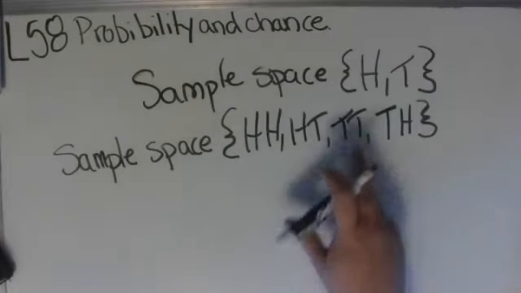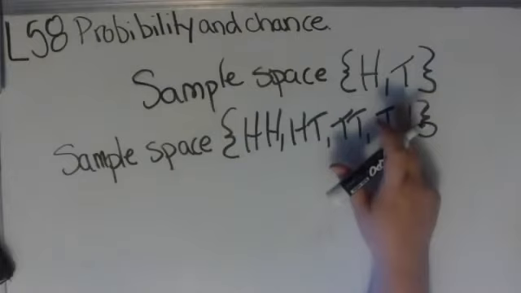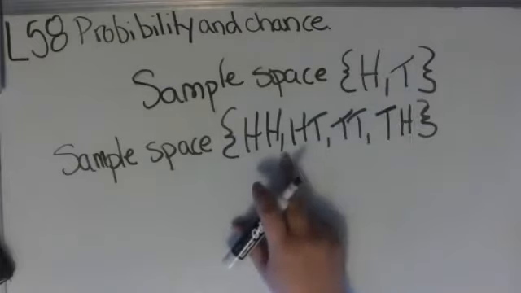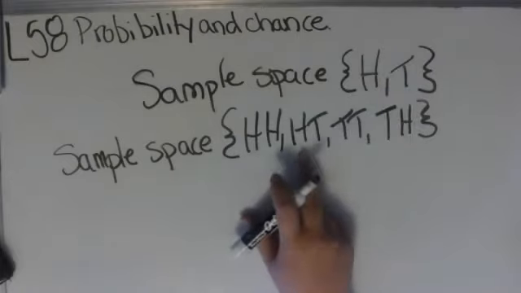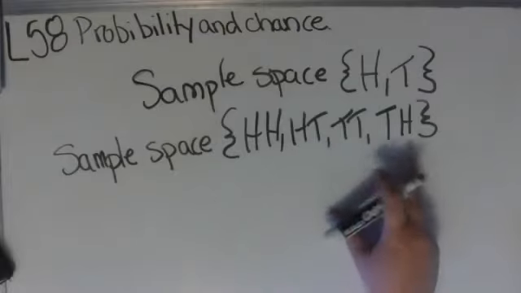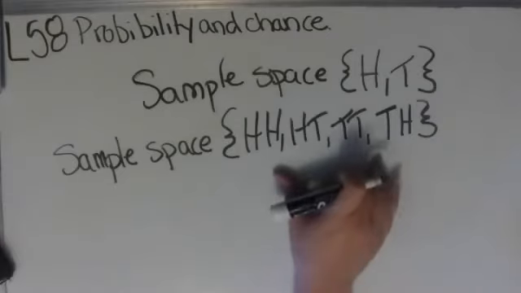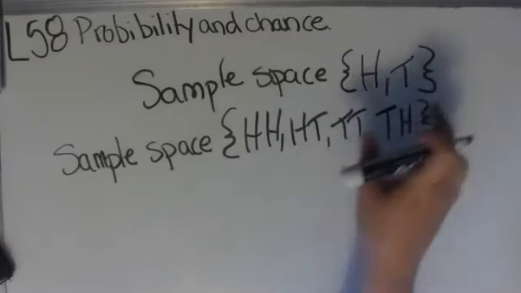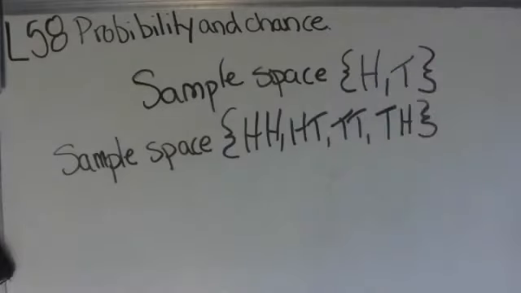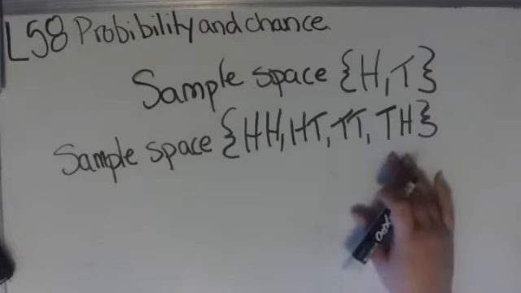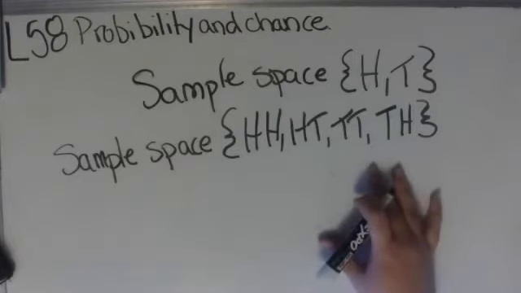You go from flipping it once, where you can just either get heads or tails, to flipping it twice, where you can do double heads, heads then tails, double tails, or tails then heads. So this sample space, because I'm now flipping the coin twice, is bigger than this one. But that is your sample space. You're looking at the odds of getting each thing. And because the odds of getting all of these are the exact same, that's why they're written this way.